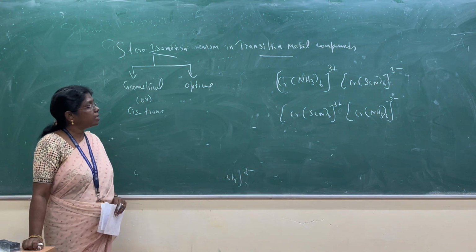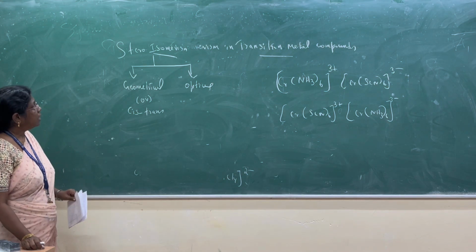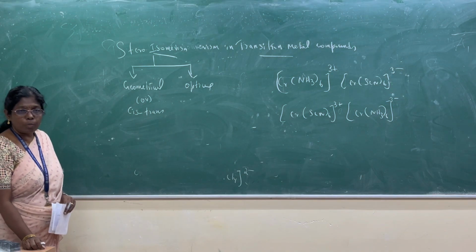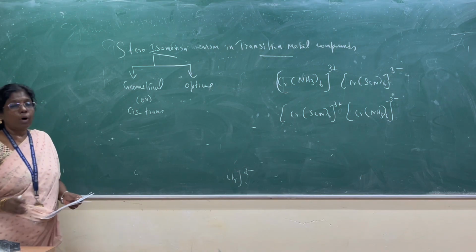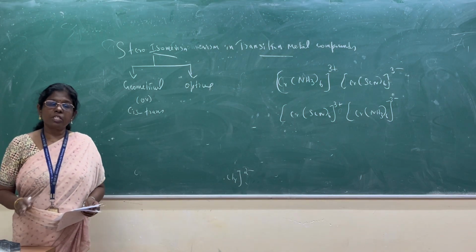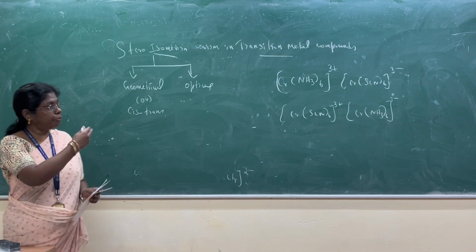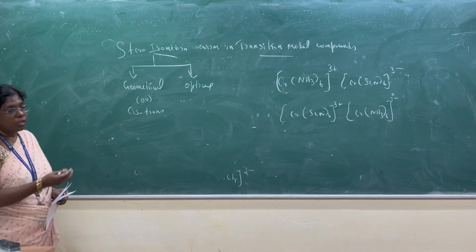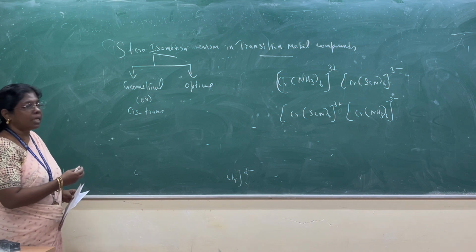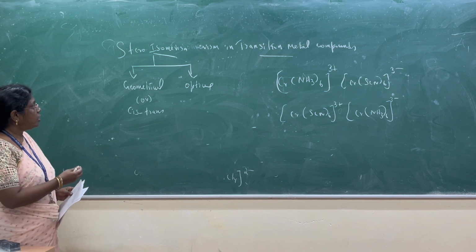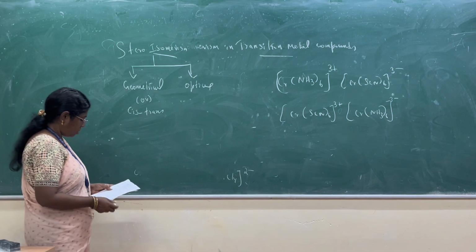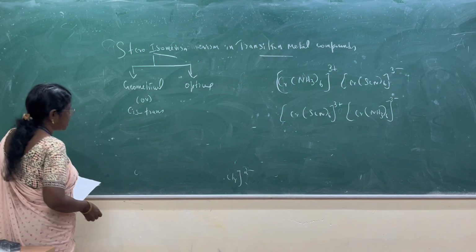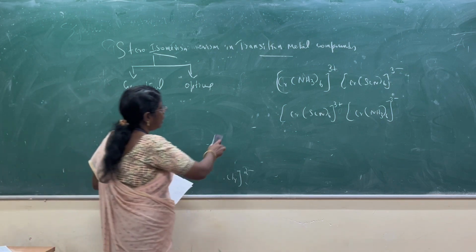So in this video guys we learn about stereoisomerism. Stereoisomers have the same molecular formula, same structural formula but different spatial arrangement. So there are two types, geometrical and optical isomerism. Geometrical is otherwise called cis-trans isomerism. So now we take an example for cis-trans isomerism.